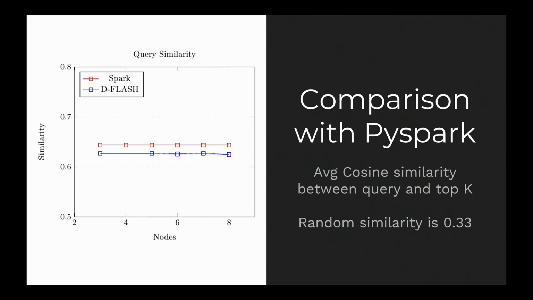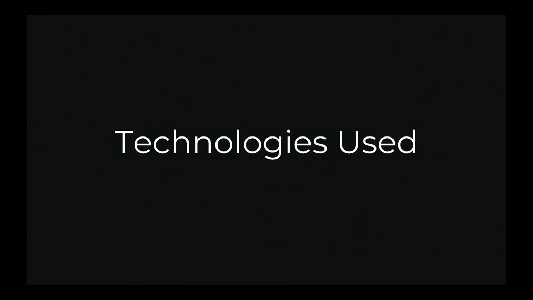We can look at the average cosine similarity as a means of evaluating these two systems. We can see that the random similarity for this data set is 0.33, and both ours and PySpark were about the same. So using our system, you're not paying any cost for that additional speedup.